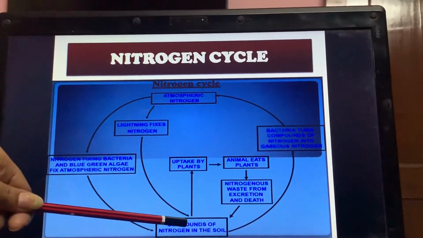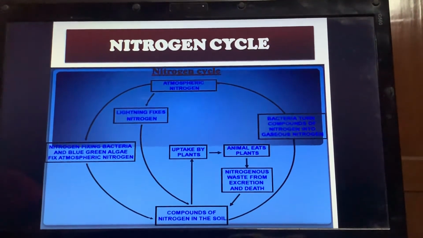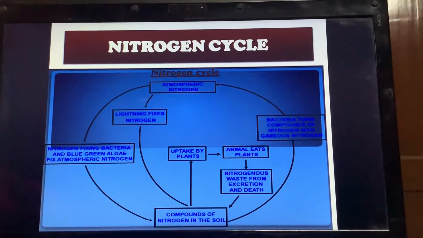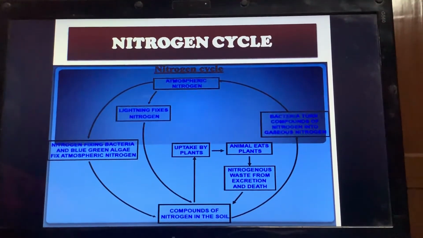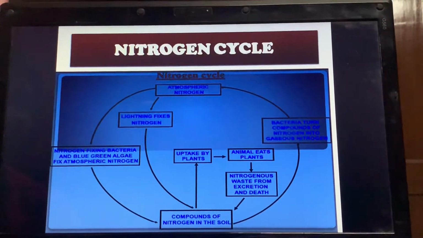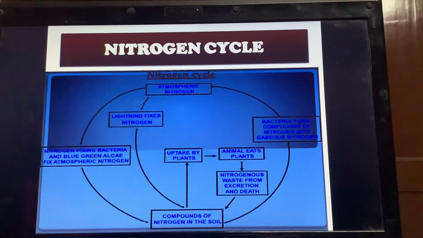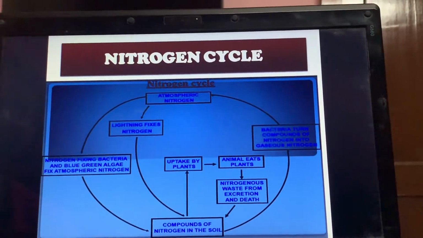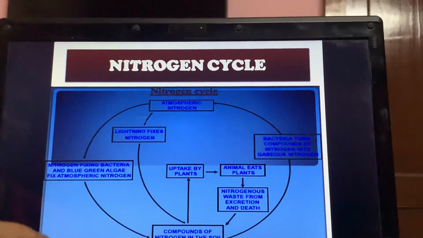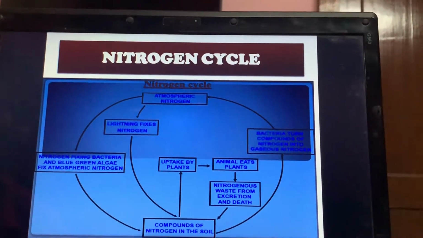Now certain bacteria are also present in the soil which, instead of converting nitrogen into a usable form, convert it into gaseous nitrogen. These bacteria are called denitrifying bacteria. From the name it is very clear: nitrifying bacteria are those which convert atmospheric nitrogen into a usable form, and the opposite of nitrifying bacteria are denitrifying bacteria.